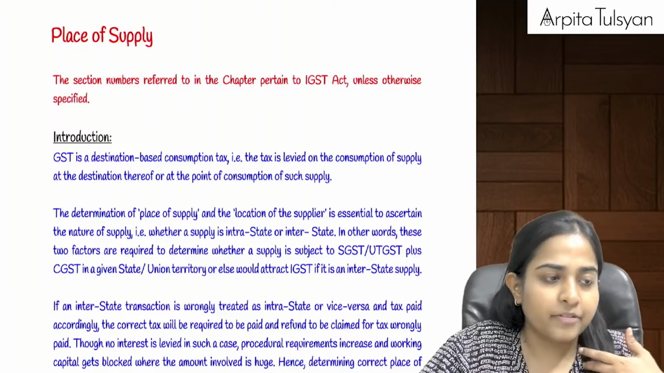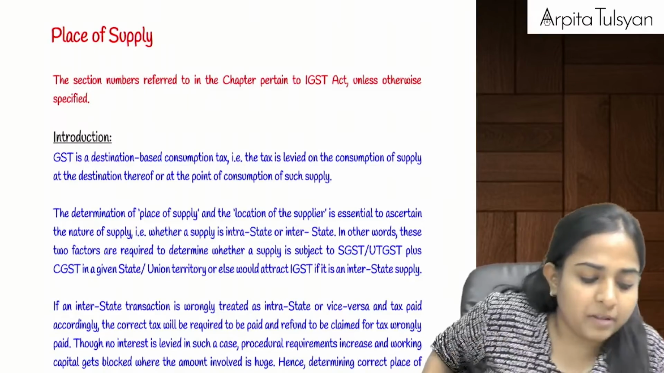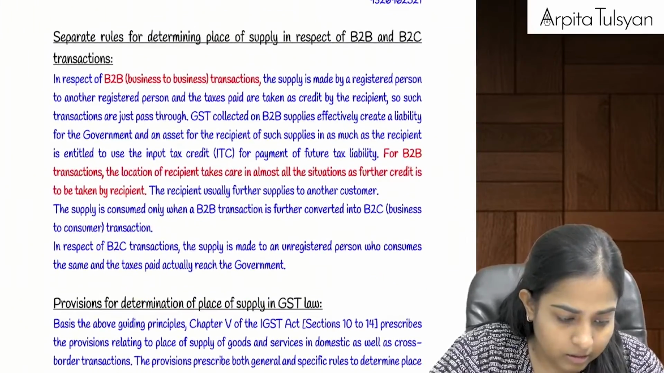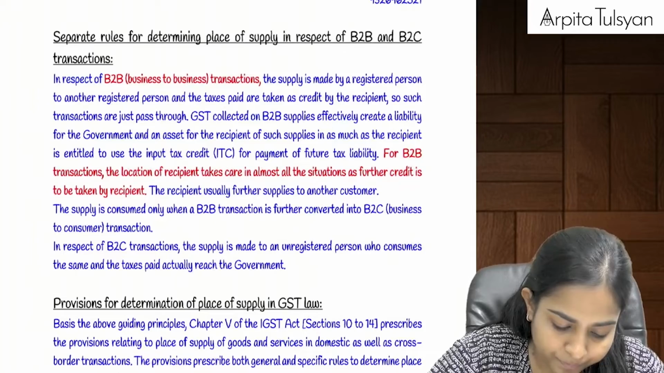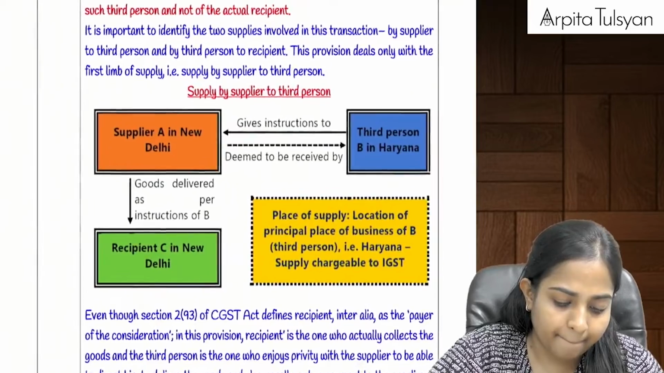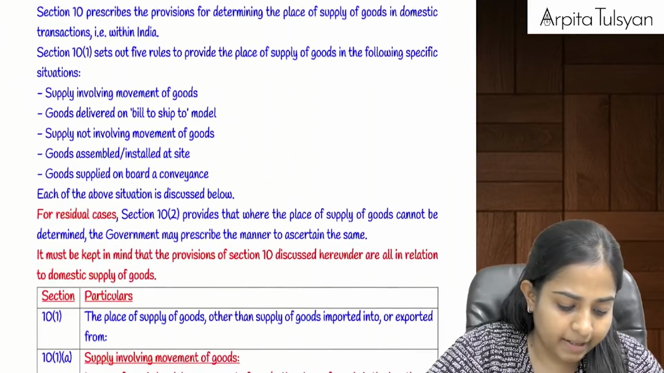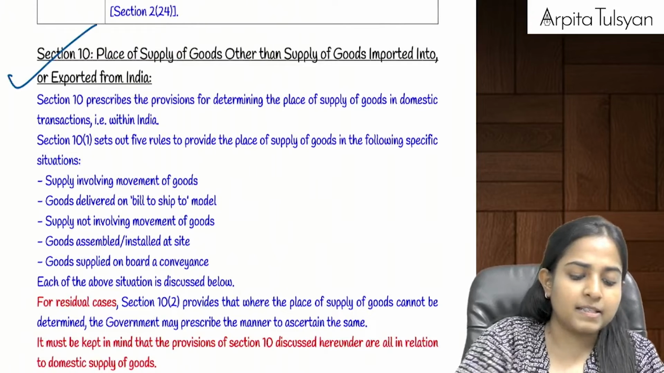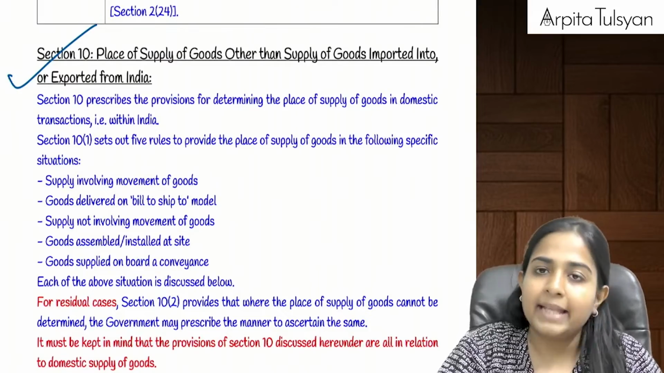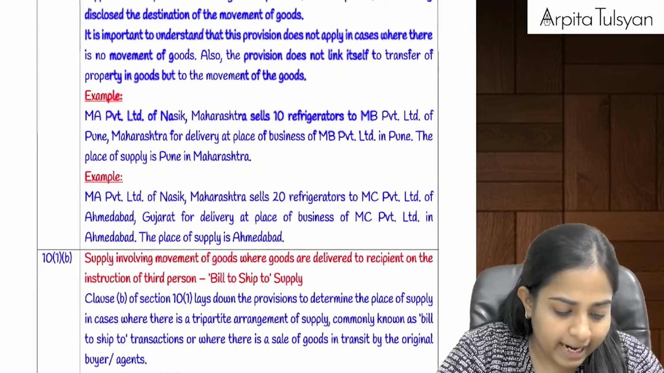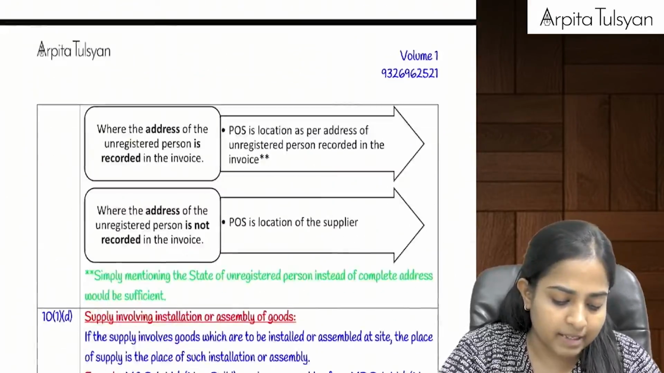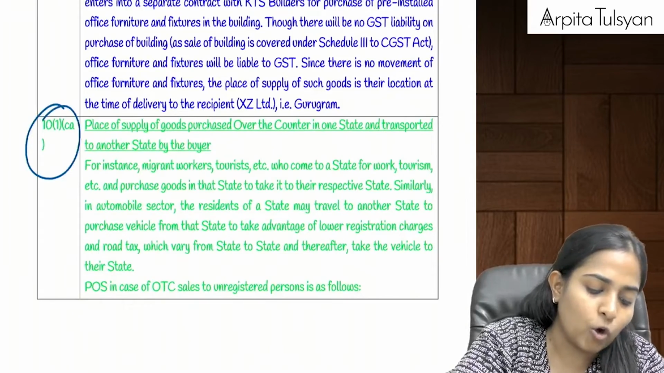Okay, so let's start with the amendments of the place of supply chapter. Basic provisions we had already considered. Come to section number 10. In section number 10, we had discussed the place of supply of goods, and that too other than import and export. In that we had studied various sections, subsections, etc. In that, one new point has been inserted, that is section 10.1 clause CA.